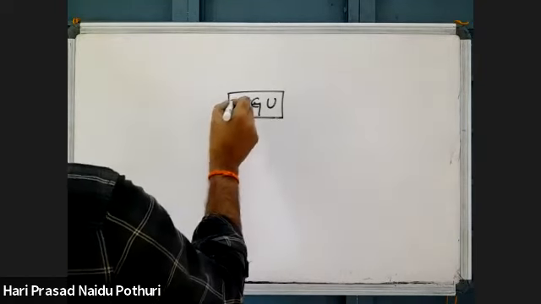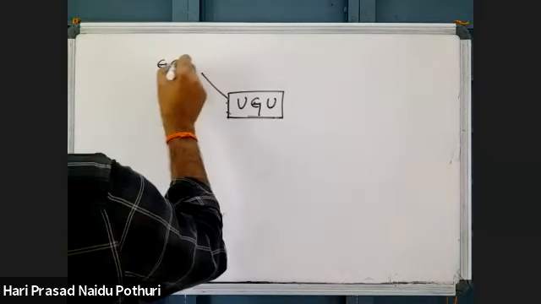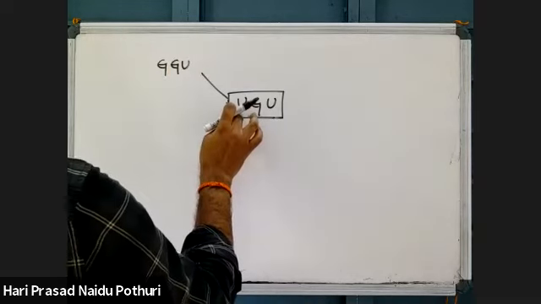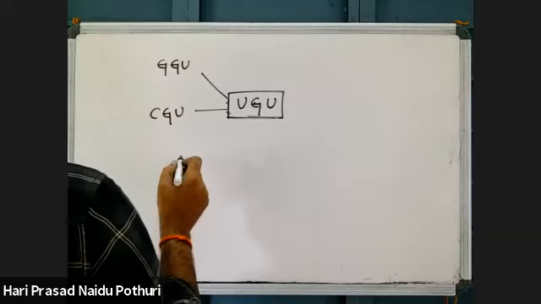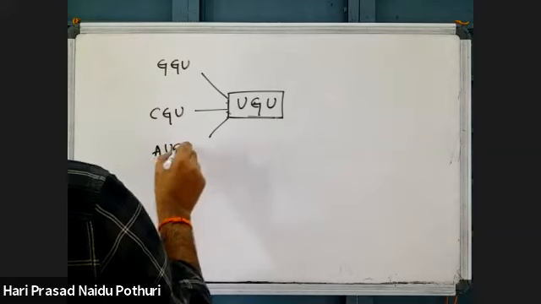If the first nucleotide U is changed to G, then GGU is possible. If U is changed to C, then CGU is possible. If U is changed to A, AGU is possible.